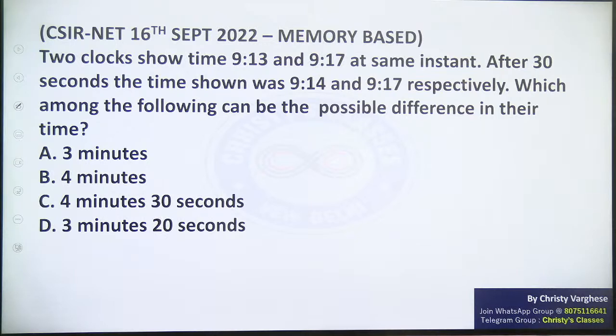Sheetal, this is the question you are mentioning, na? Iska options kya hai? Please mention whether these are the correct options. 3 minute was there, 4 minute was there, 30 seconds were there. Okay, the question, there is difference in the question or not, that also you can mention.